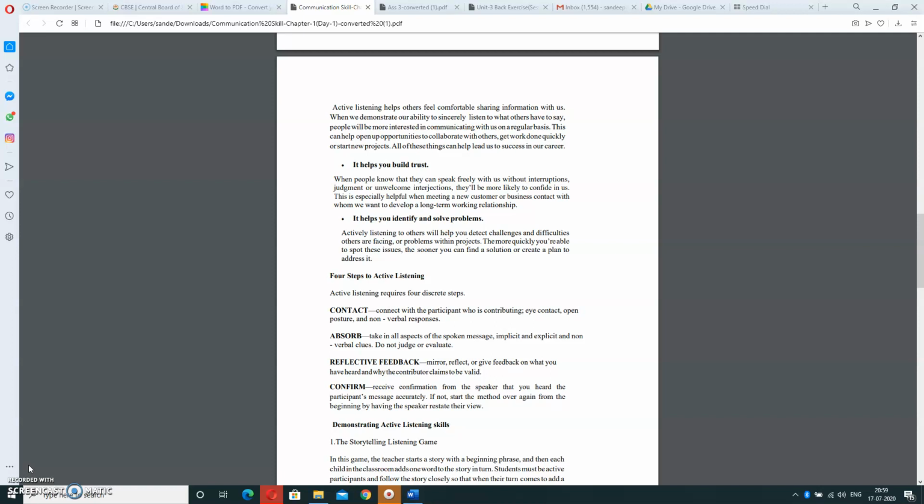Club all the messages. And reflective feedback: mirror, reflect and give feedback on what you have heard and why the contributor claims it to be valid. It means after listening to all such things, you can give your feedback, that is a combined feedback of what you have learned or what you have heard from the audience.